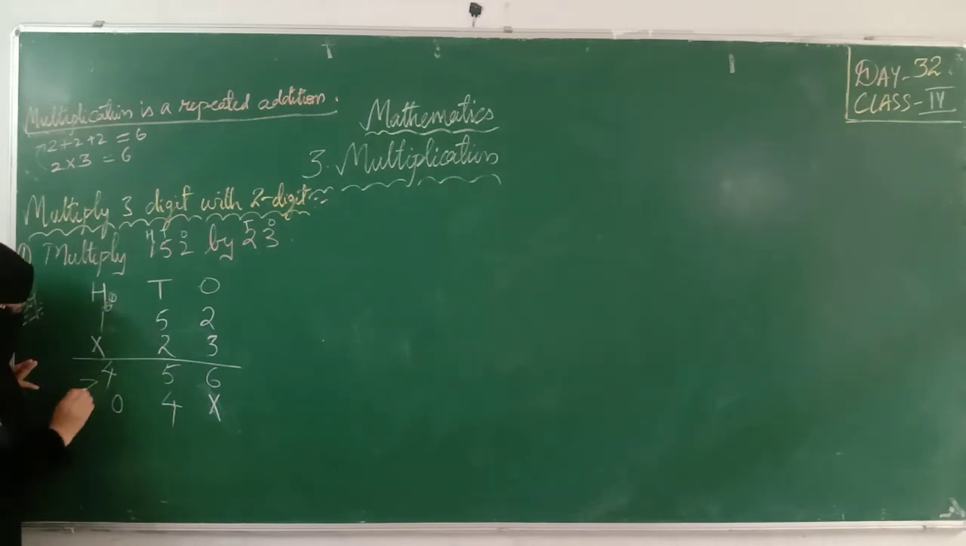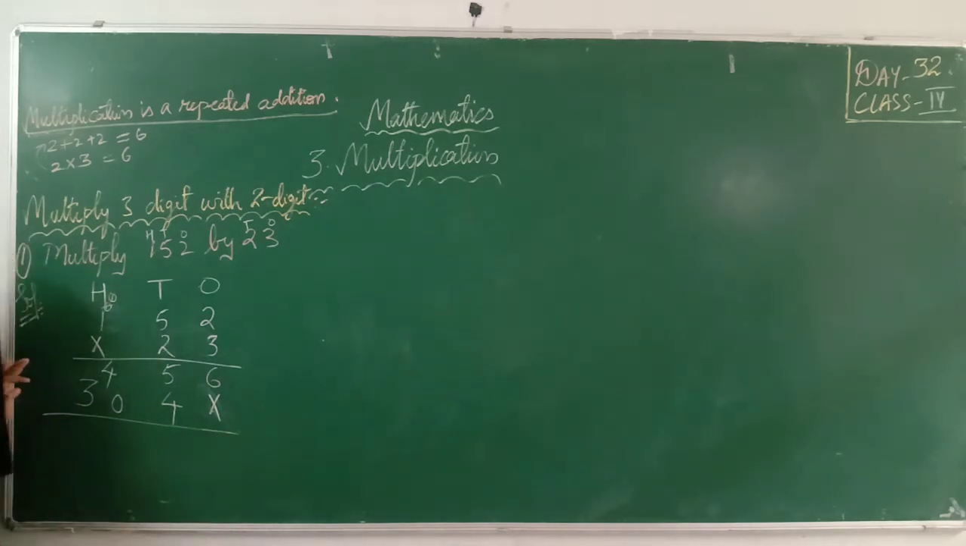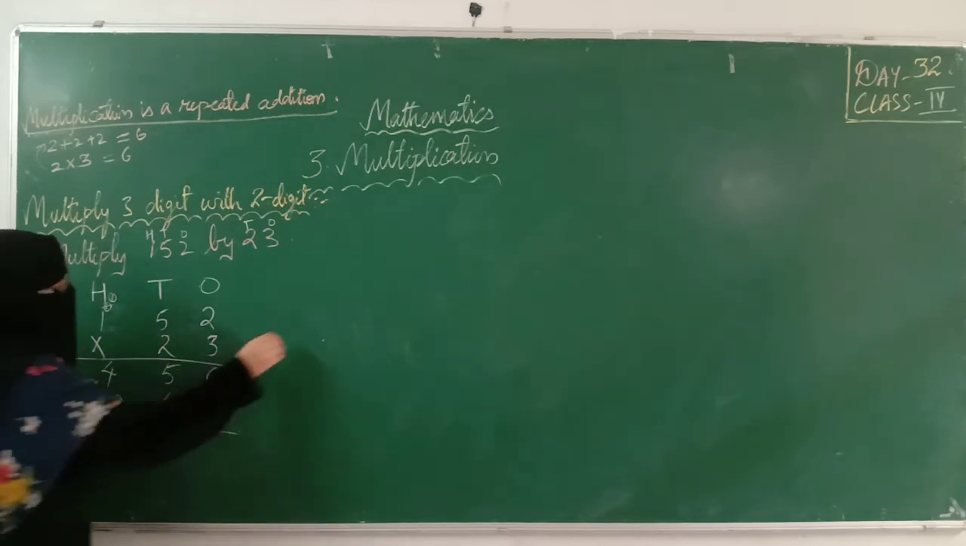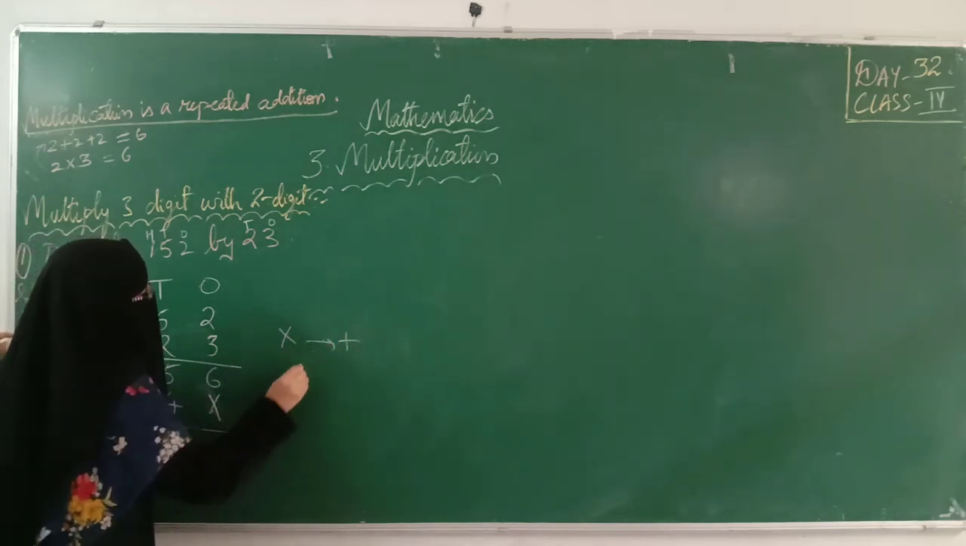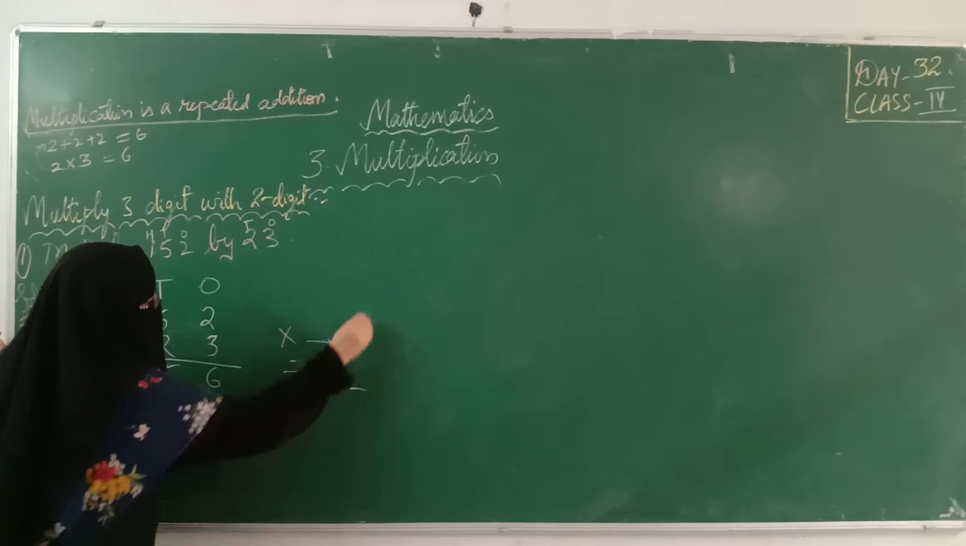In multiplication, after multiplying, we have to do addition. In division, after dividing, we have to do subtraction. Okay, remember this. In multiplication, we have to do addition. In division, we have to do subtraction. Remember this. So here we are doing addition.